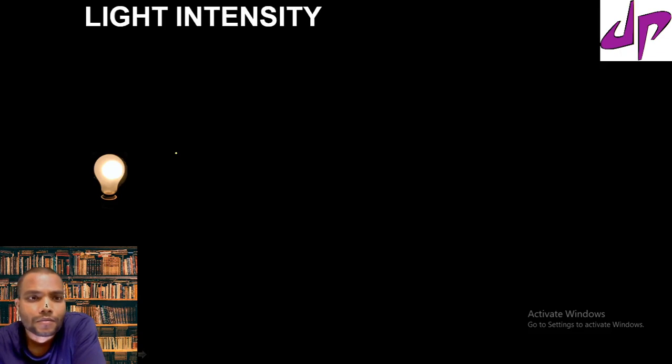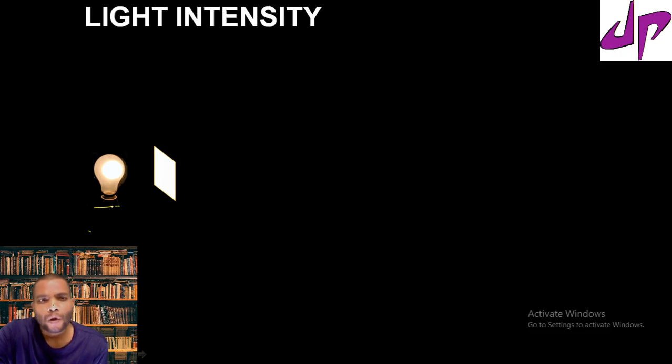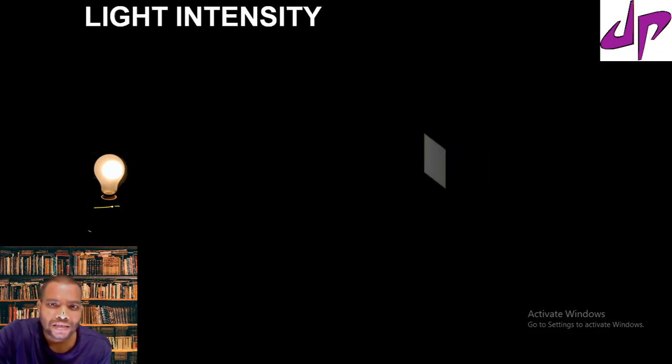One more important thing to discuss. Take an example: here is my light source, and we keep an object at a distance from the light source. If you move the object further away, you can see the intensity on the object decreases as it moves far away.